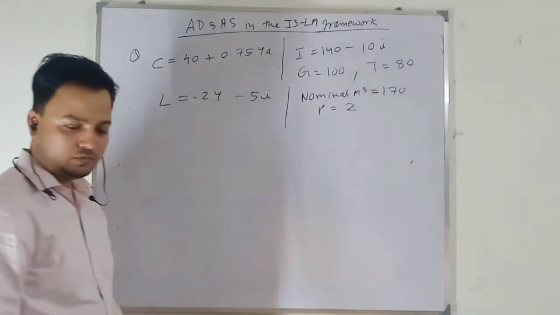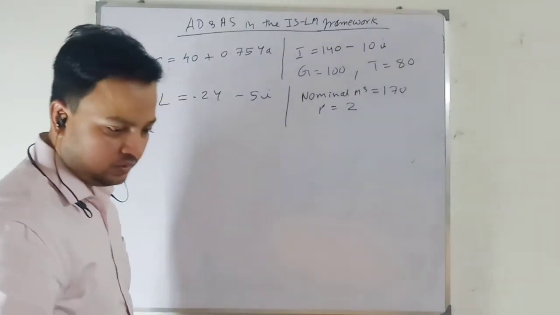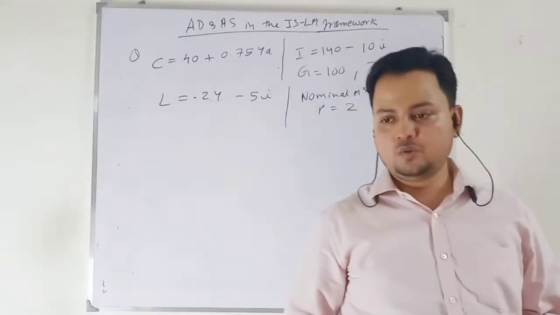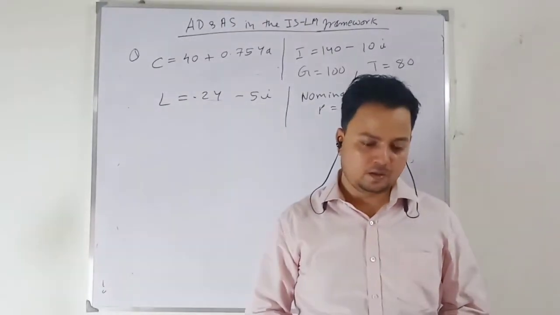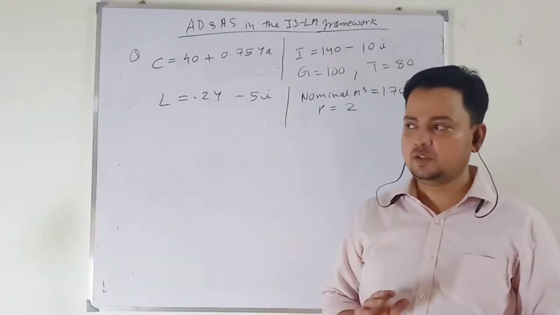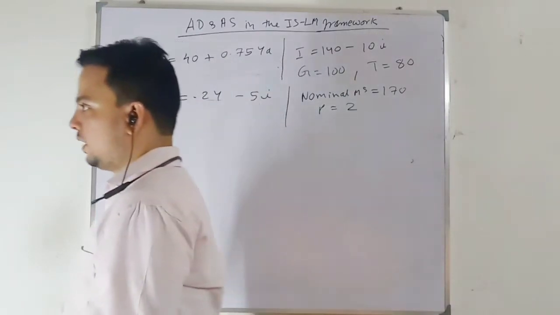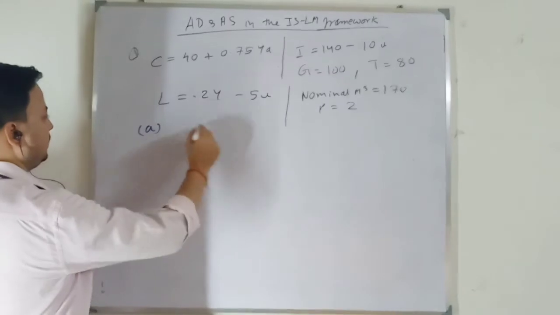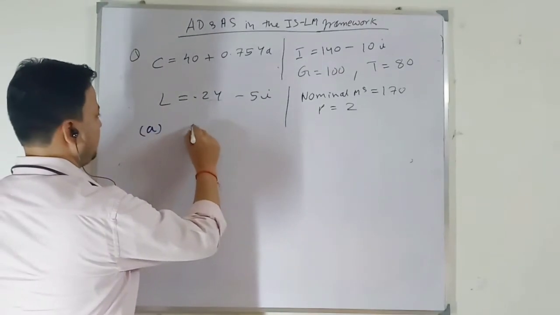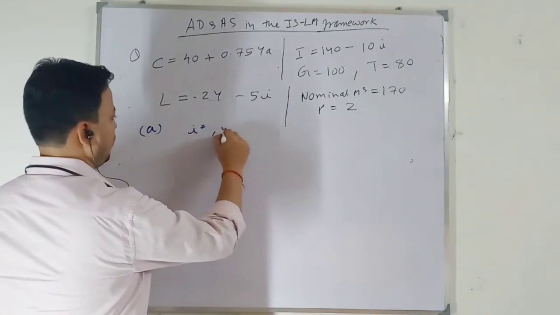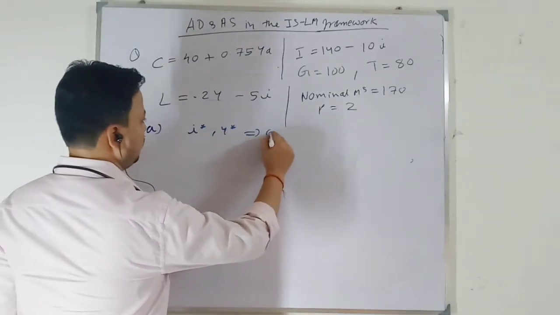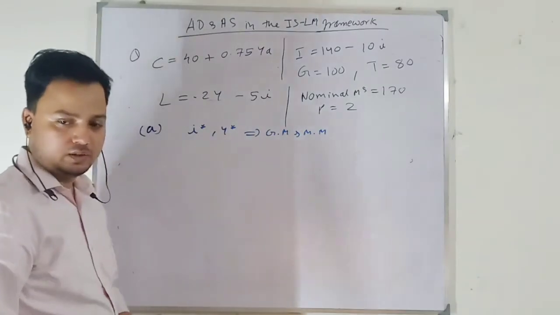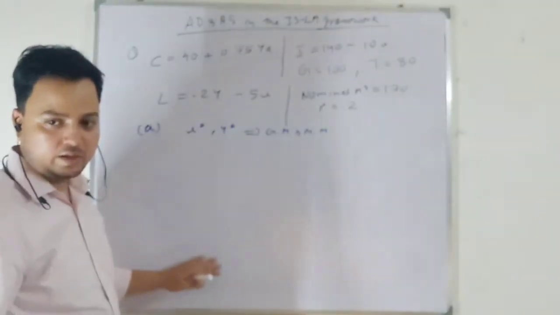So the first question: find equilibrium output and rate of interest. Write down: find equilibrium output and rate of interest when both markets are simultaneously in equilibrium. I have to find the equilibrium rate of interest and output when the goods market and money market are simultaneously in equilibrium. So I have to derive the IS equation and LM equation.